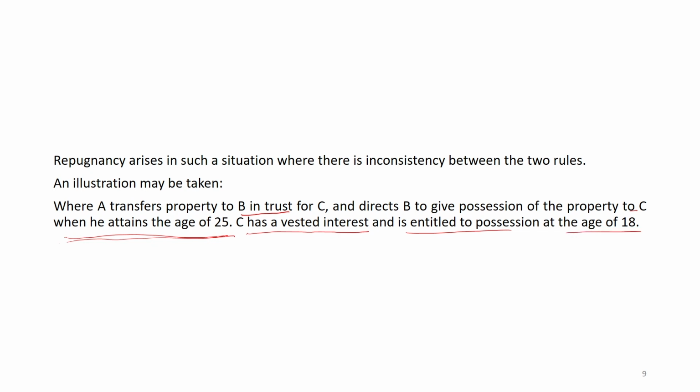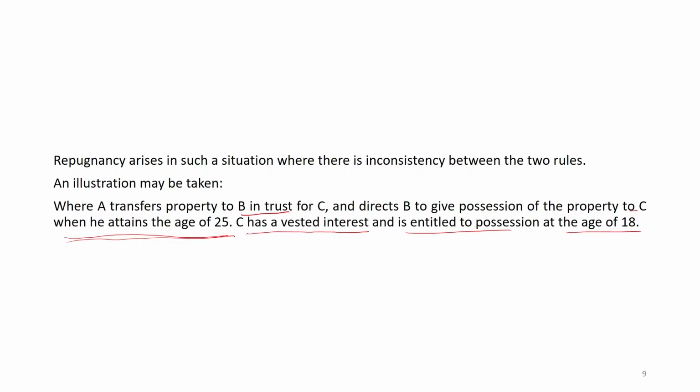Why? This is where the inconsistency will arise. The future condition is attaining the age of 25, which is put in the deed itself. A transferred property to B in trust for C, so B was the trustee for the property and it would be transferred to C when he attains the age of majority.